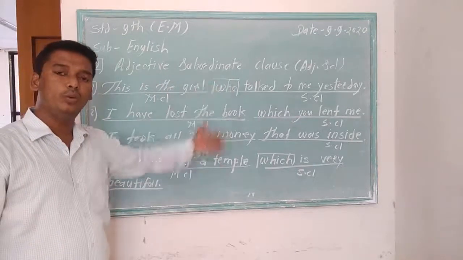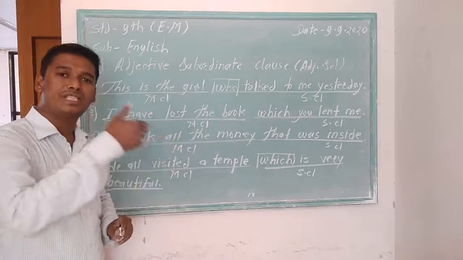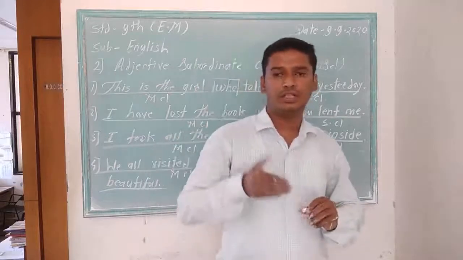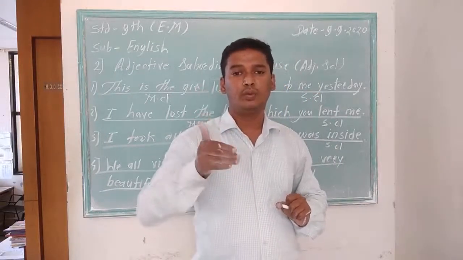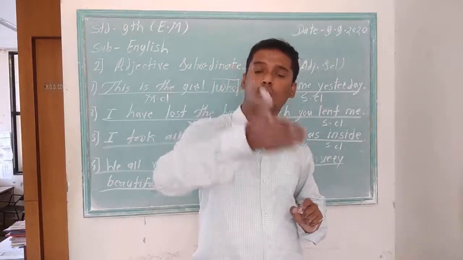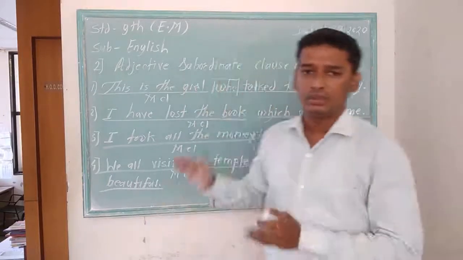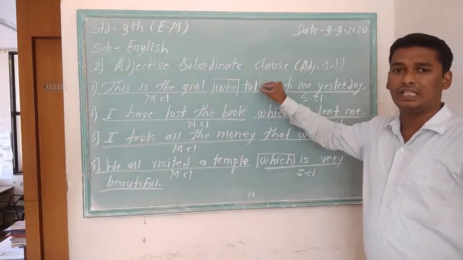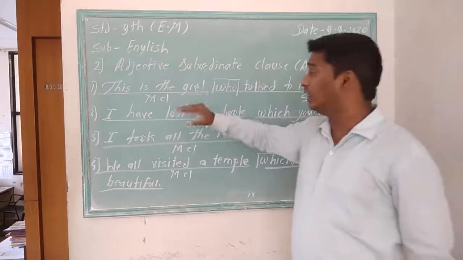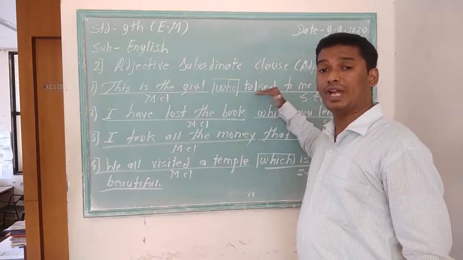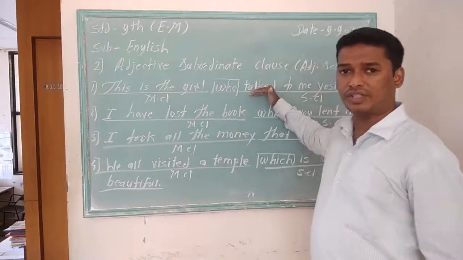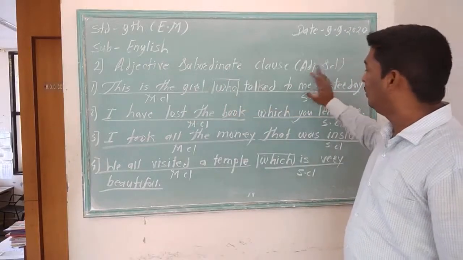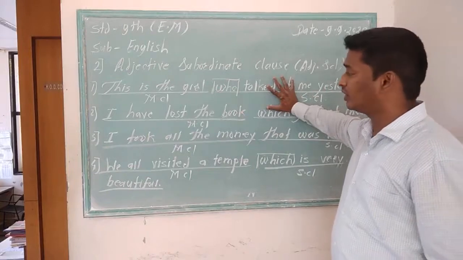Now let's learn how a given subordinate clause is an adjective subordinate clause. We just understood the definition of adjective. The word which tells more information about a noun or pronoun is called an adjective. Here, if the subordinate clause in the given sentence tells more information about a noun or pronoun in the main clause, then that subordinate clause will be an adjective subordinate clause. Just check the first sentence. This is the girl who talked to me yesterday. Look, this subordinate clause tells more information about the girl.